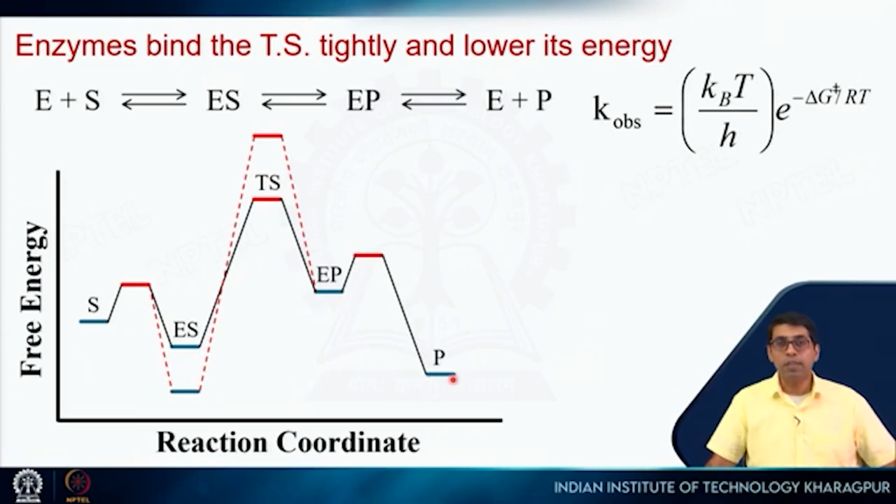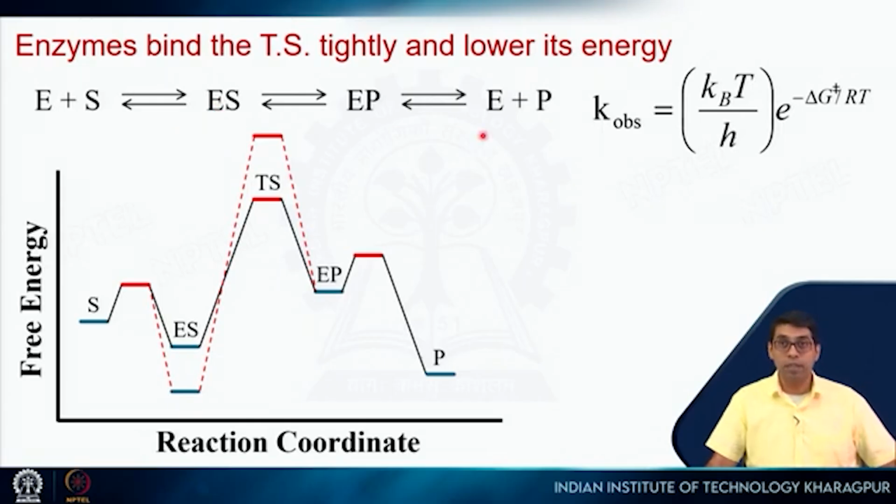So, if we go to the first slide where I say that okay, enzymes bind to the substrate, they are complementary in structure, right. So, if the enzyme is complementary to the structure, if it is optimized for binding the substrate, then it will bind the substrate very tightly. It will not do anything to the transition state, right. So, now what happens? You see that originally this was the substrate and this was the TS. So, the gap was this. Now, what we have done is we have lowered the enzyme substrate complex here and the gap is this. So, we have increased the delta G.